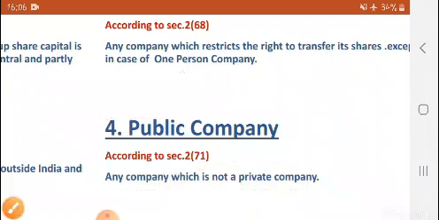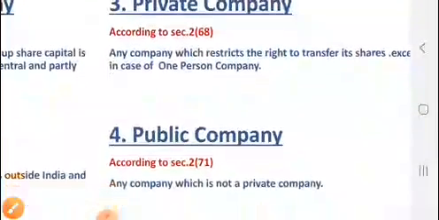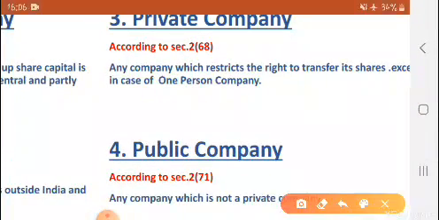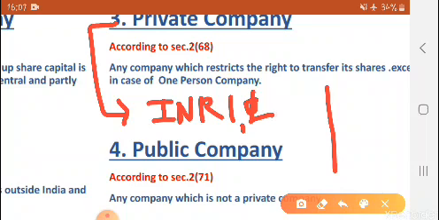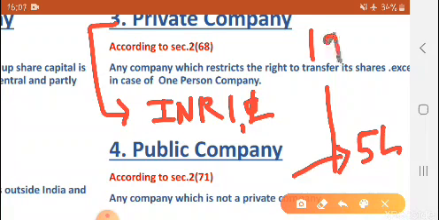Then there are a number of other points, like minimum paid up share capital, that we all know. The limit for a private company's minimum paid up capital should be 1 lakh rupees. In case of a public company this limit is 5 lakh, as per Companies Act 1956.